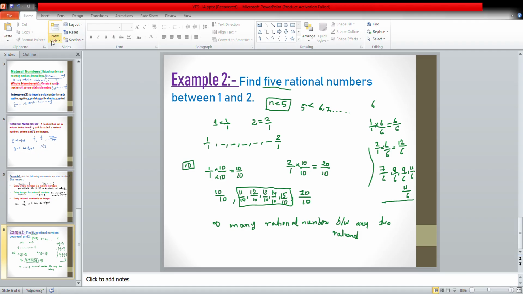Next class we will discuss examples of the first chapter. We will discuss exercise 1.1.